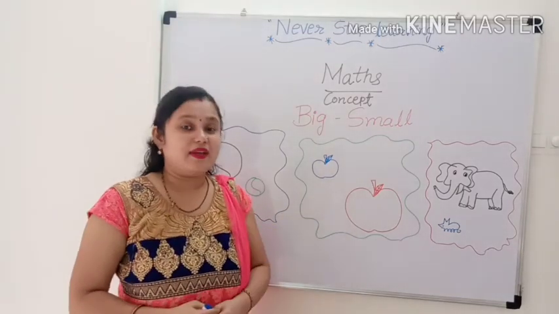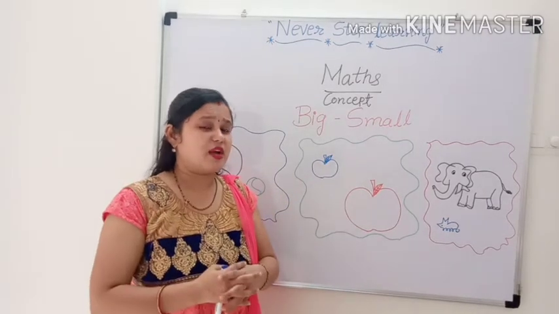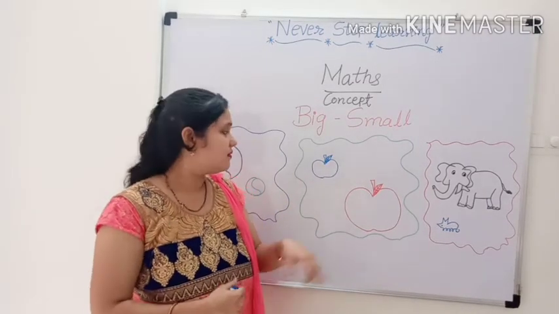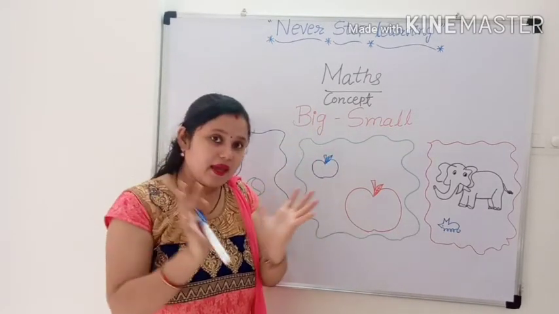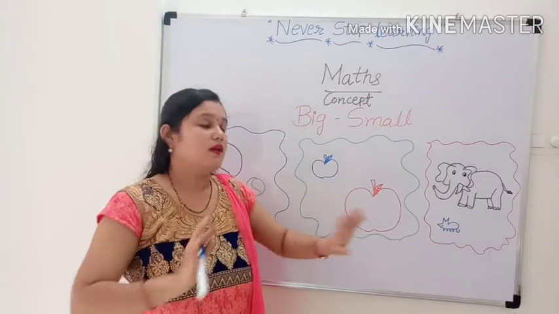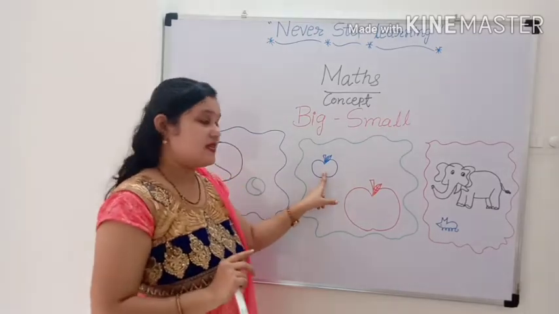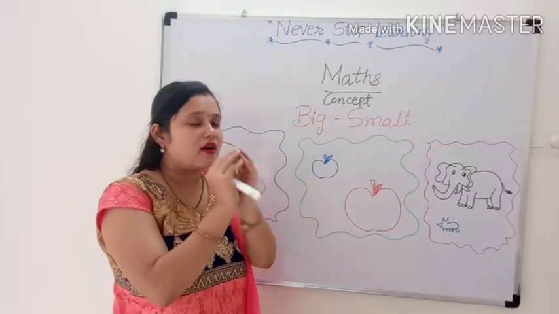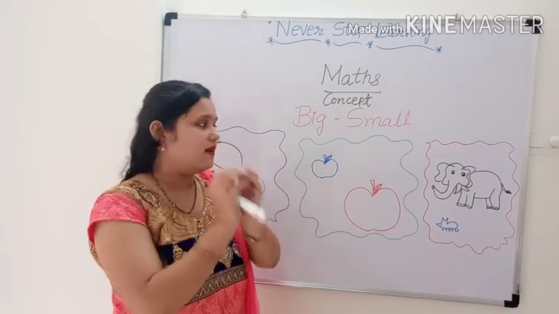Now you tell me which apple is big and which apple is small. This one is big. This is a big apple. And this is a small apple.